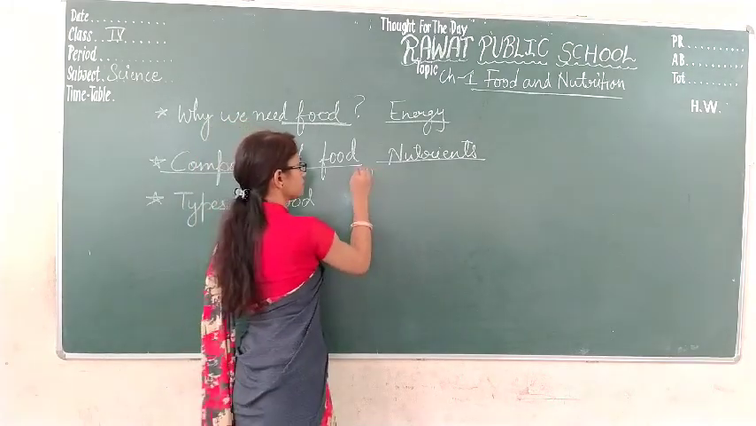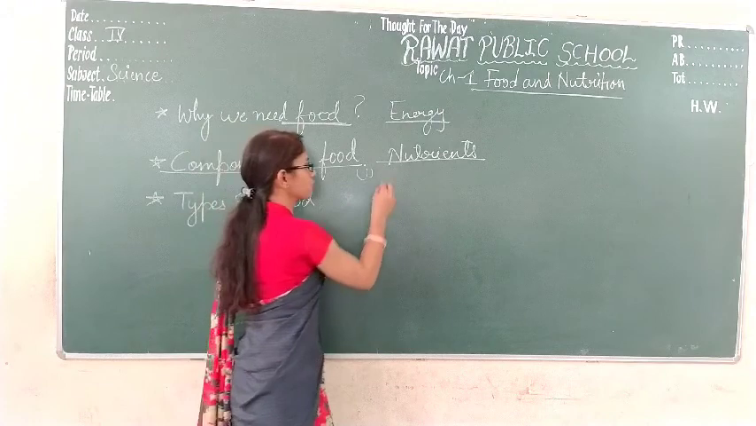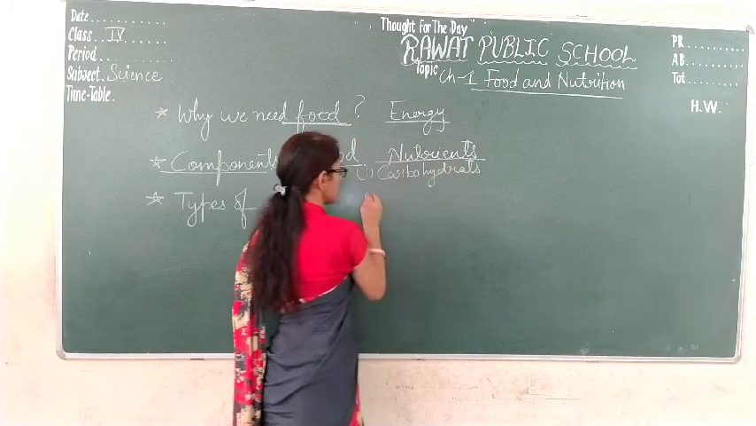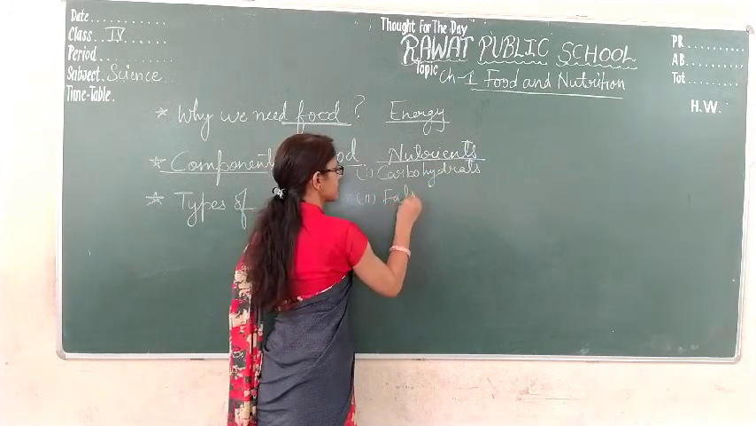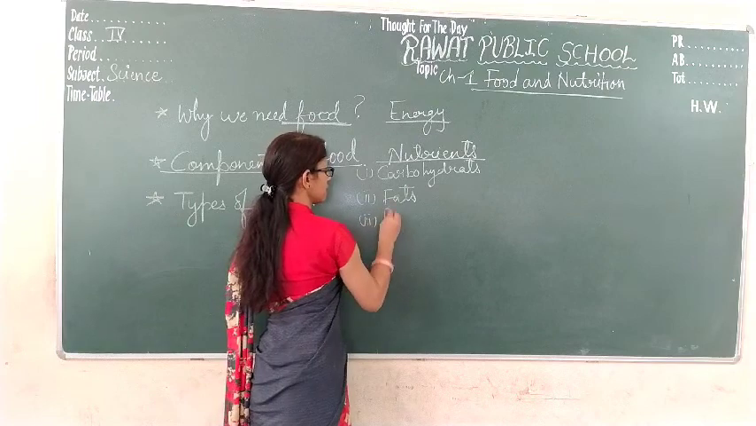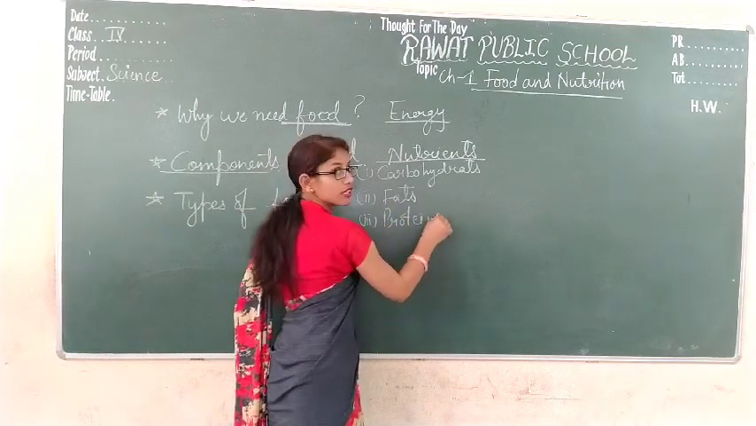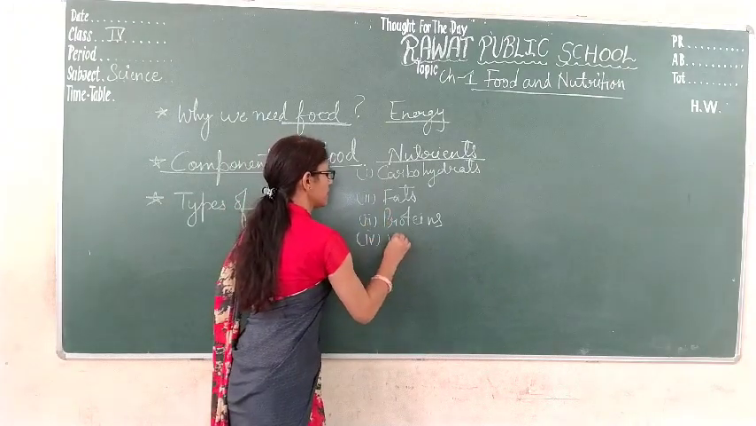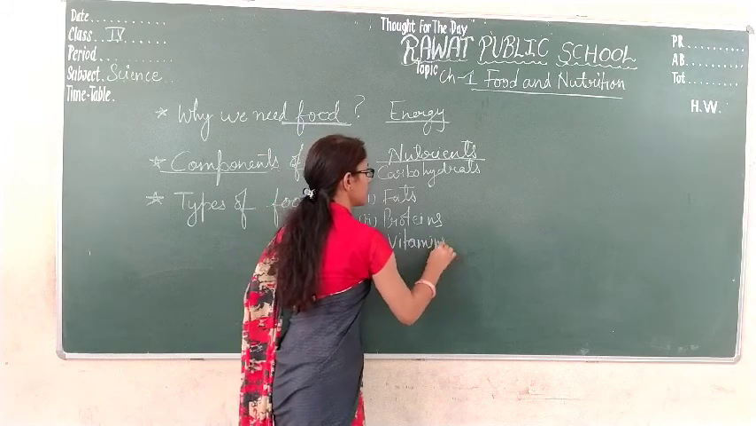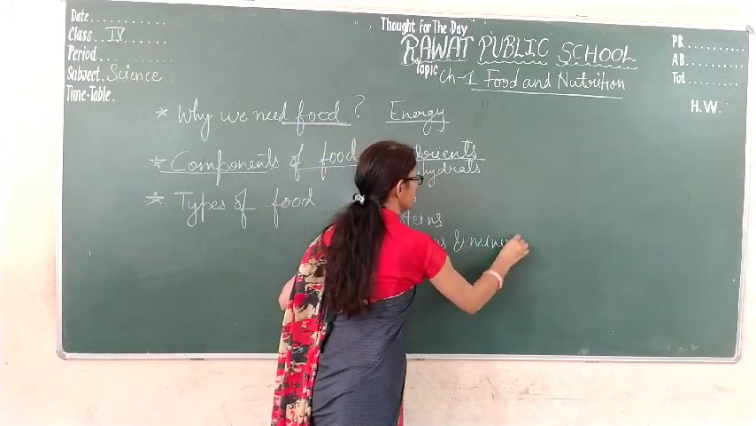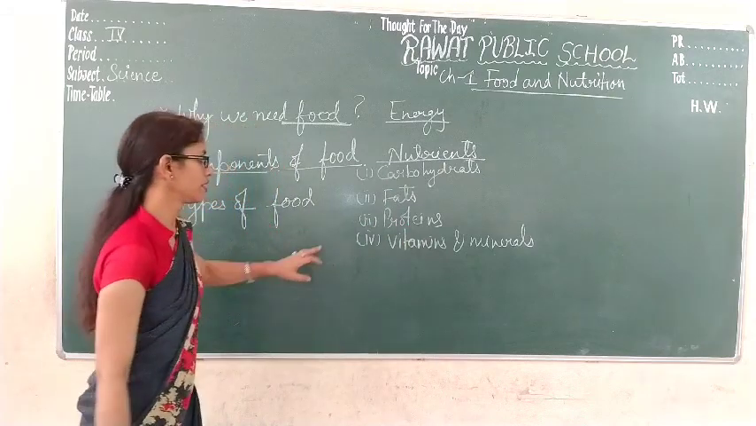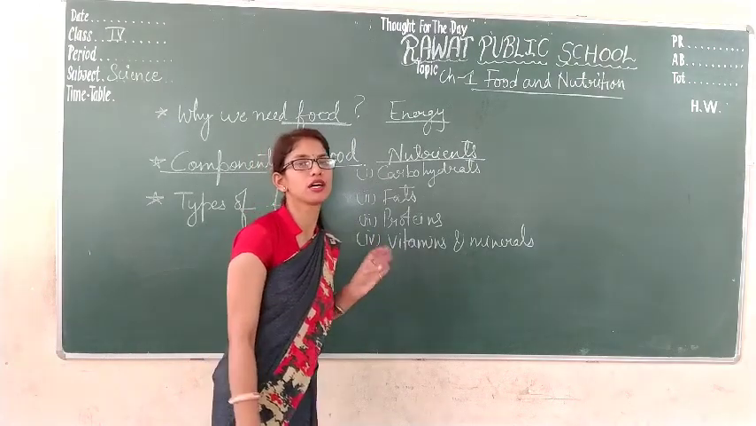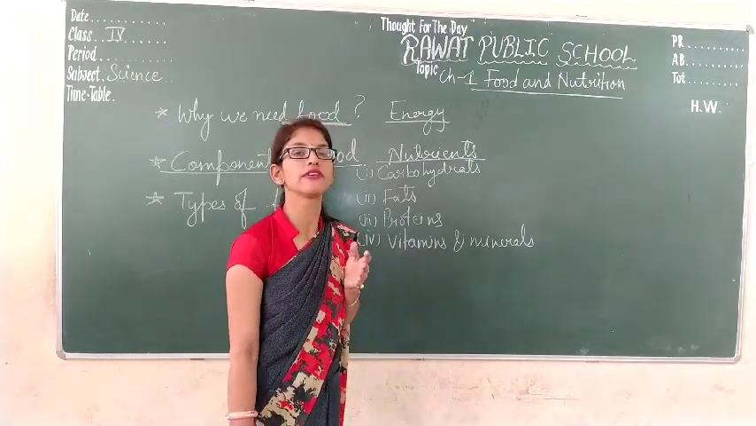So what are the different components present in food? First is carbohydrates. Second is fats. Third is proteins. Fourth is vitamins and minerals.